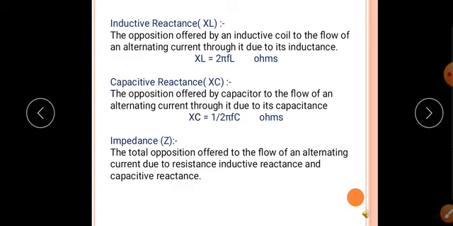Impedance Z: the total opposition offered to the flow of alternating current due to resistance, inductive reactance and capacitive reactance is called impedance. It is denoted by Z, and the SI unit of impedance is ohm.